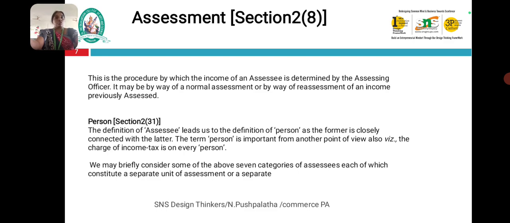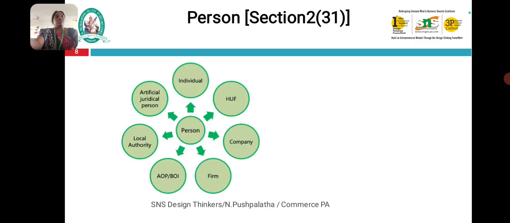Each will be considered a separate unit of assessment or a separate person. The term person is derived from 7 criteria: individual, HUF, company, firm, AOP or BOI, local authority, and artificial juridical person. These are the persons who are subject to income tax.